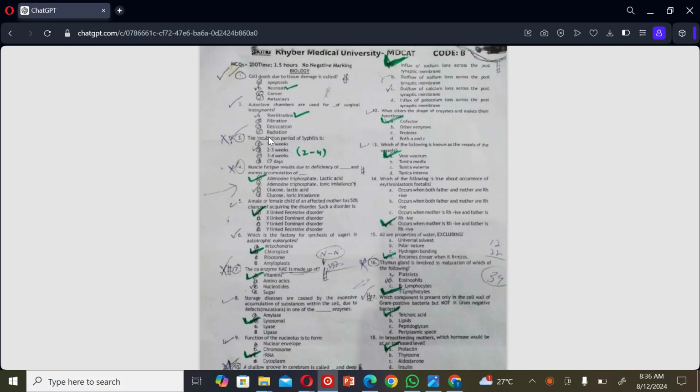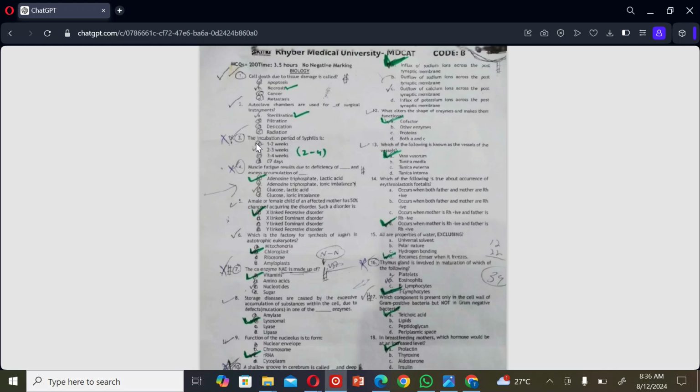The next MCQ: autoclave chambers are used for dash of surgical instruments. A. Sterilization, B. Filtration, C. Desiccation, and D. Radiation. So the correct option is A. Sterilization.